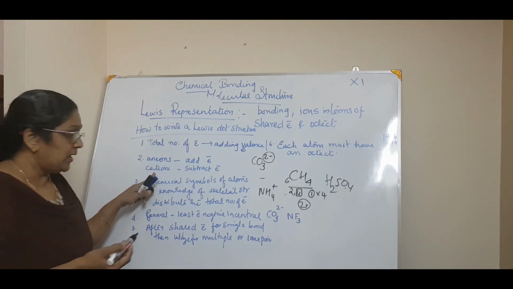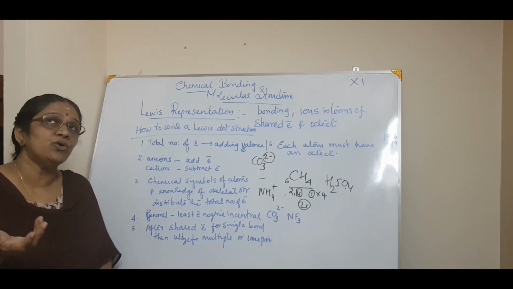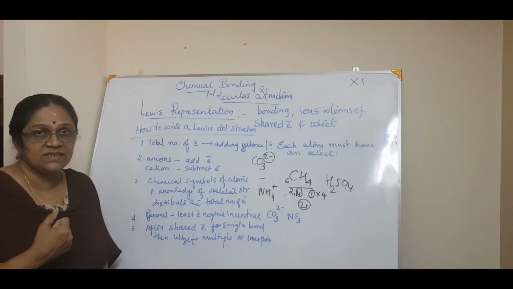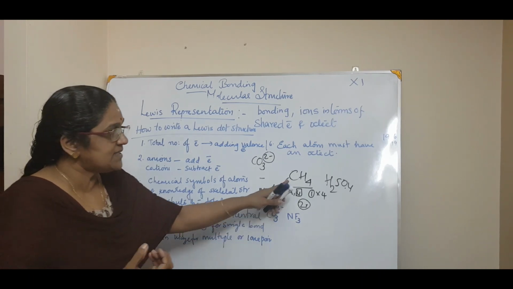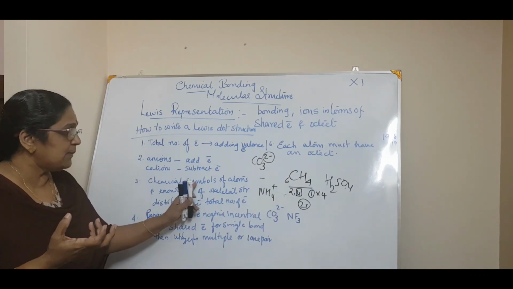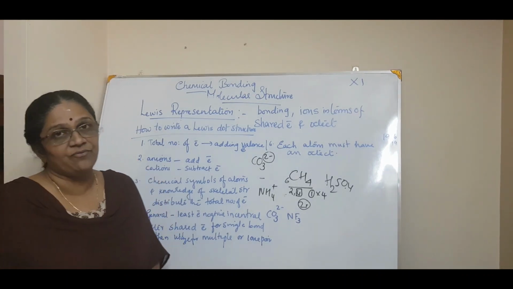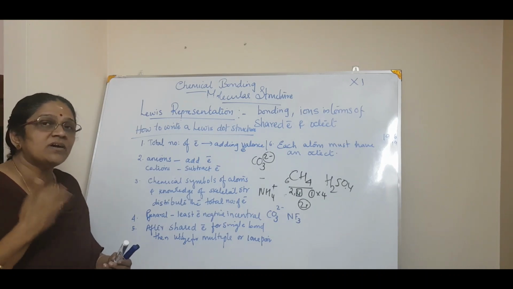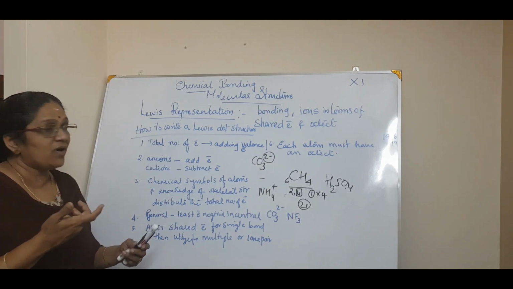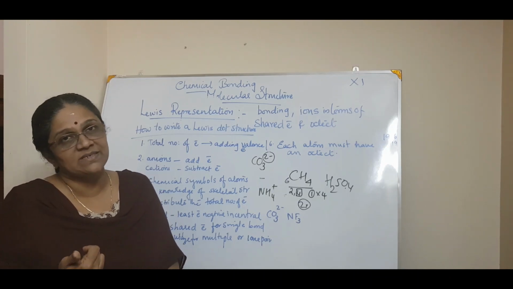Got it? Now, the third is, you know the chemical symbols for the atoms. For example, if you want a compound like methane, you know that it is CH4, isn't it? Carbon and hydrogen. The carbon symbol is C and the hydrogen symbol is H. So you know the chemical symbol. And then you have to have knowledge of the skeleton. You get that only after writing so many structures. You get an idea of how the skeletal structure goes only by writing so many examples. Then you will have an idea.